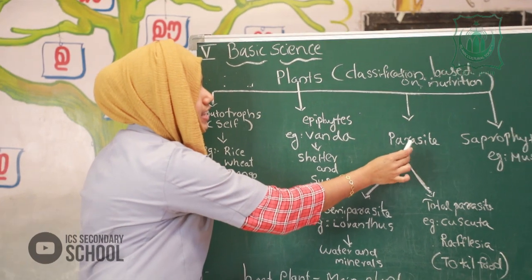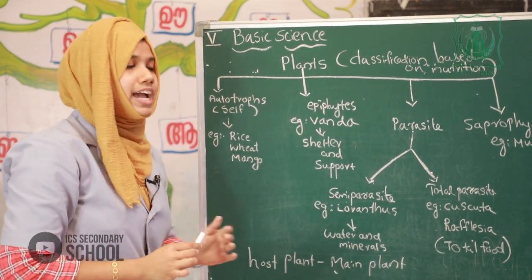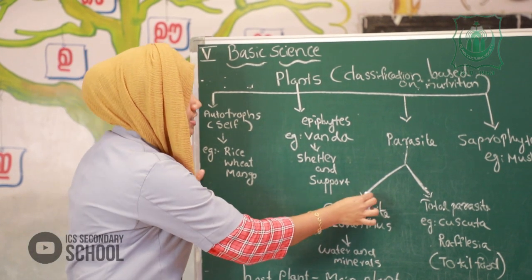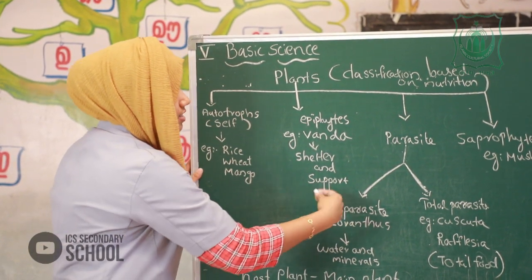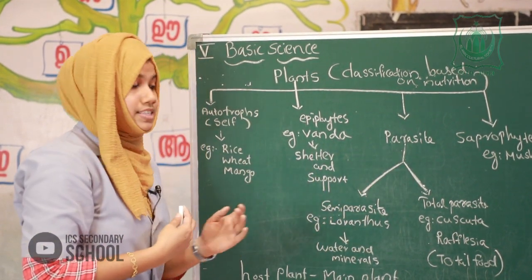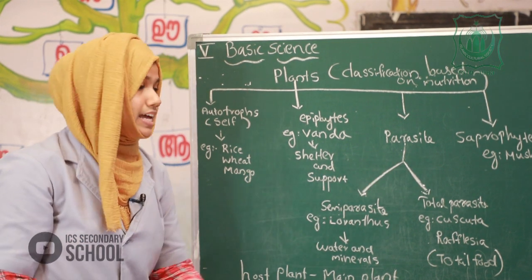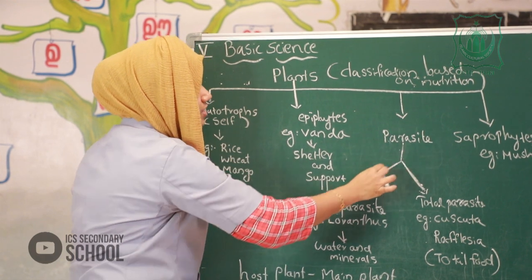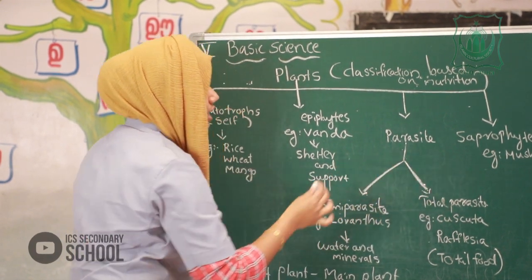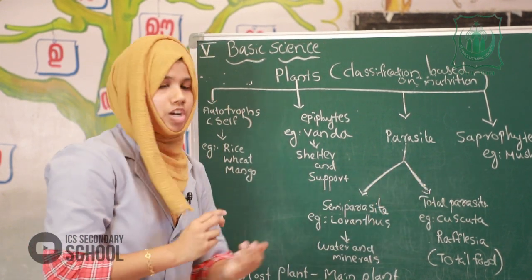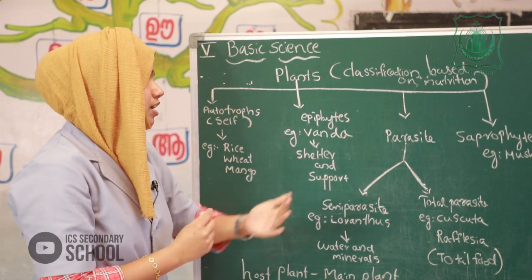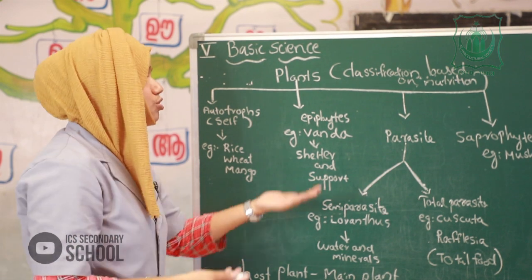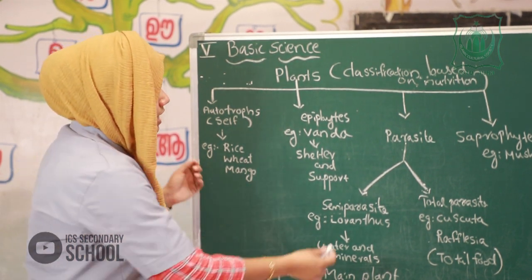And the third one is parasite. Okay, it's important in the exam. The question is like this: write the difference between semi-parasite and total parasite. The parasite is again divided into two, semi-parasite and total parasite. Parasite means the plants which depend on other plants or host plants for food.